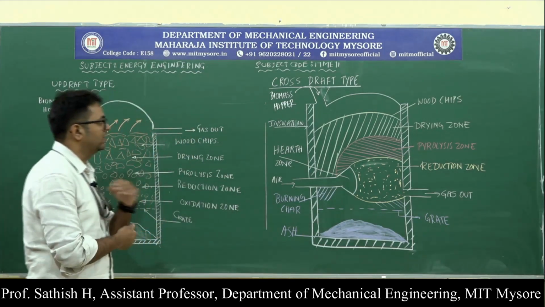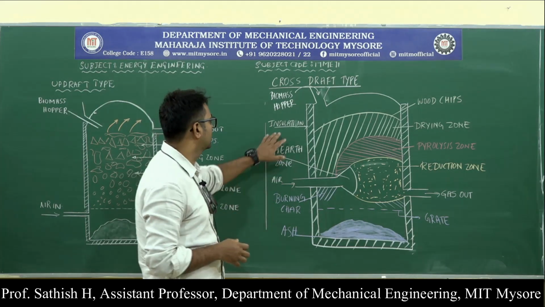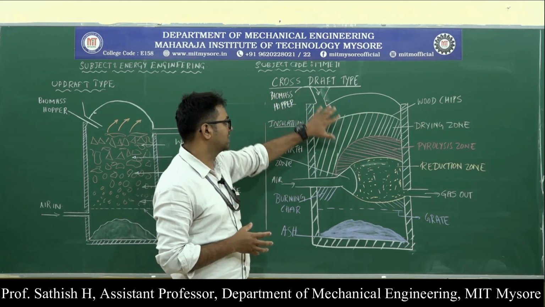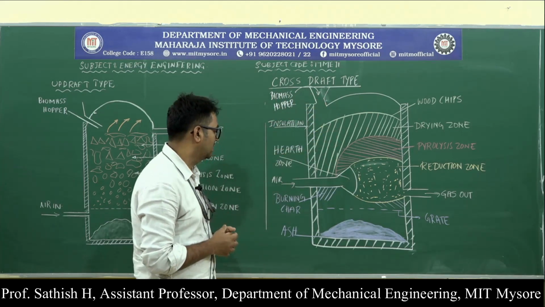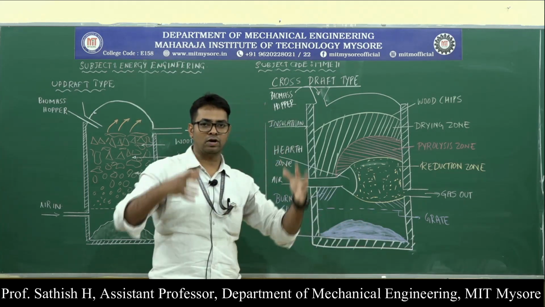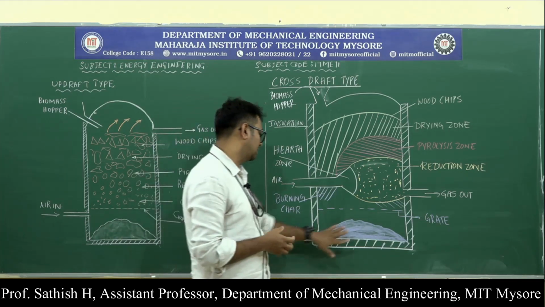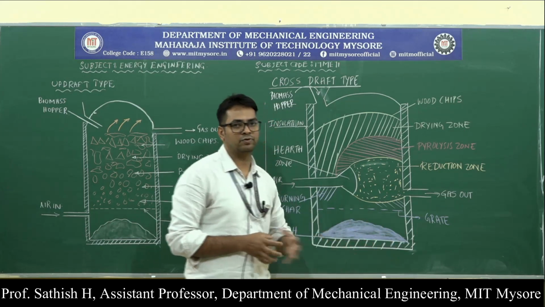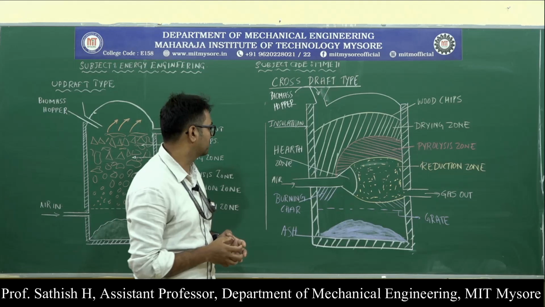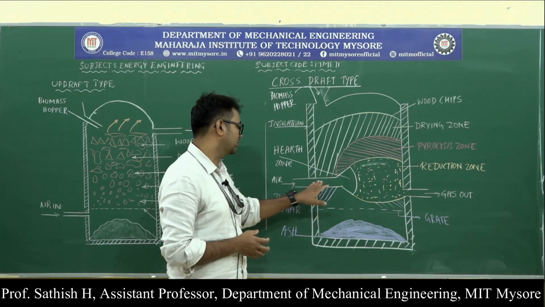Next one is the crossdraft. In this case we have a biomass hopper through which the biomass is taken into the gasifier, and a grate upon which the biomass is stacked or collected. We have a space at the bottom provided for the collection of the ash after the combustion or burning process, and the air is taken in at this point here.